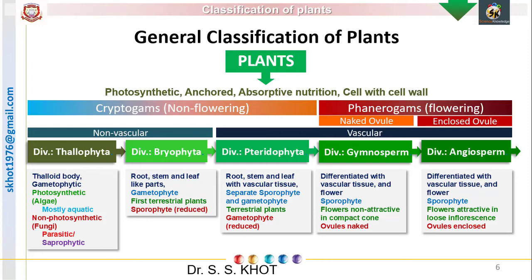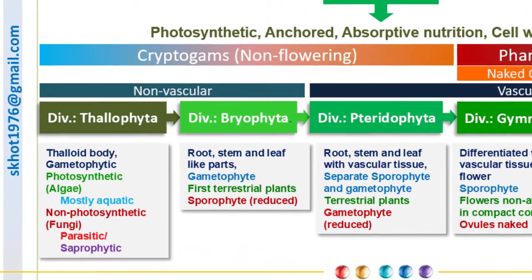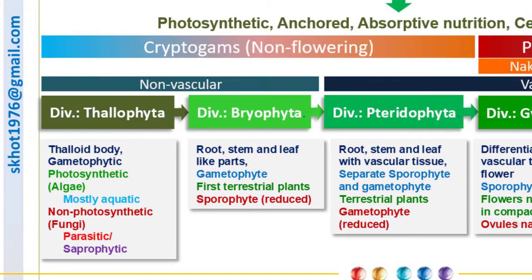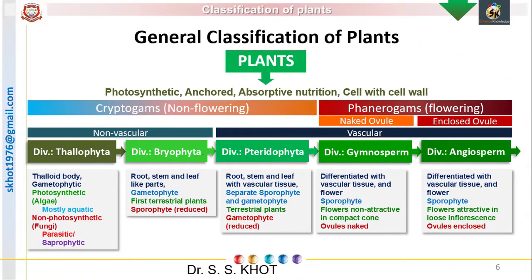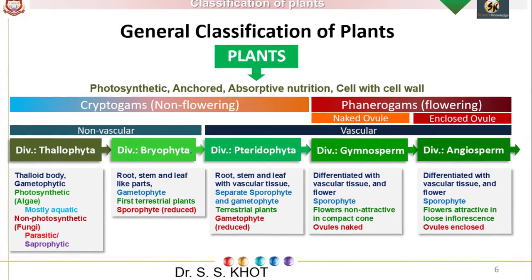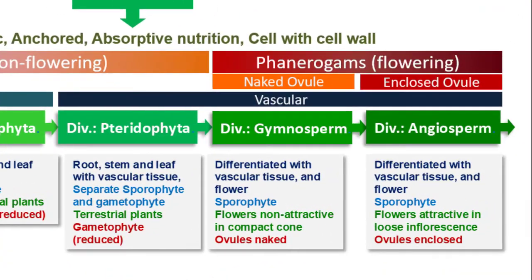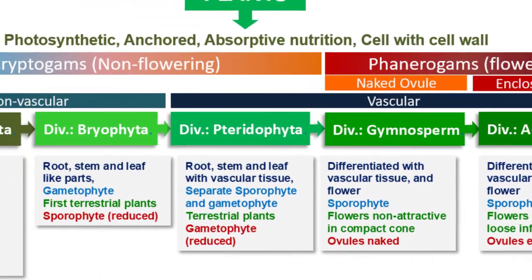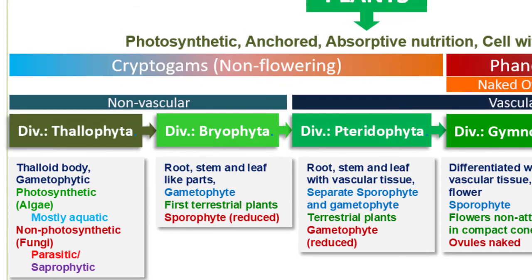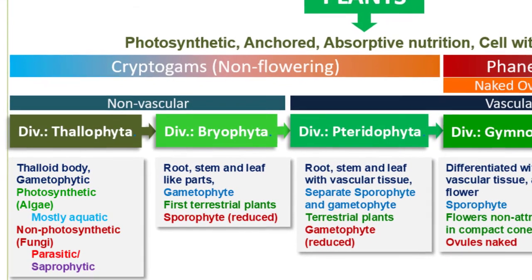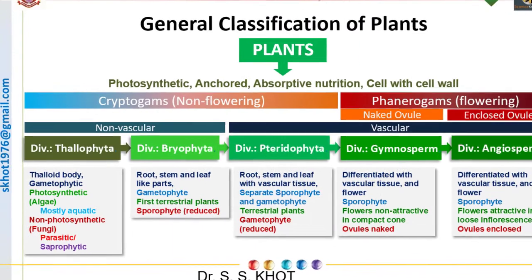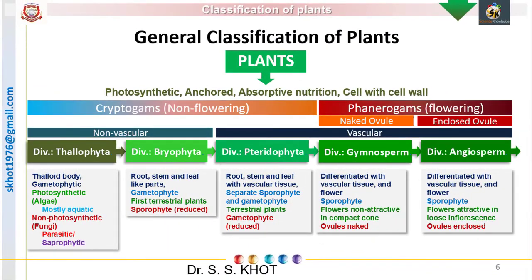So in this comparison, the Bryophyta will be more evolved than Thallophyta, but they will be primitive as compared to pteridophytes. Similarly, at present, angiosperms are considered to be the most evolved group of plants and comparatively other groups are primitive. But the angiosperms have again an arrow on the right hand side. So they are evolving and we do not know what will be the further form of the plants. So this is all about plant classification.